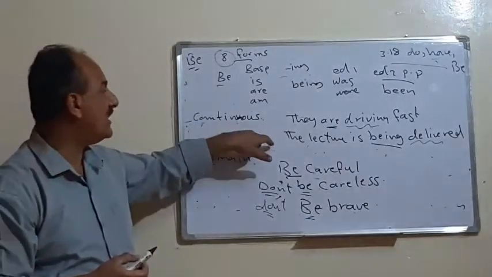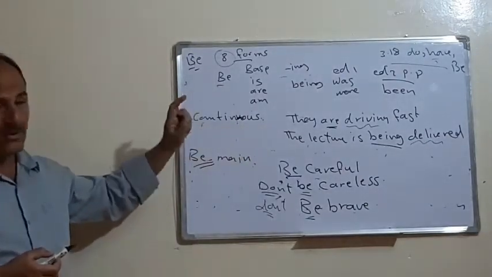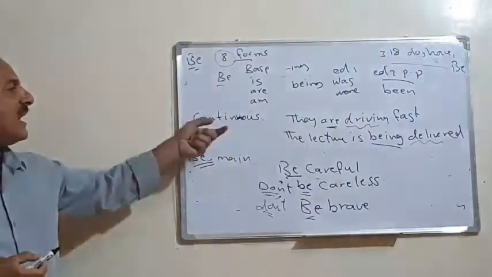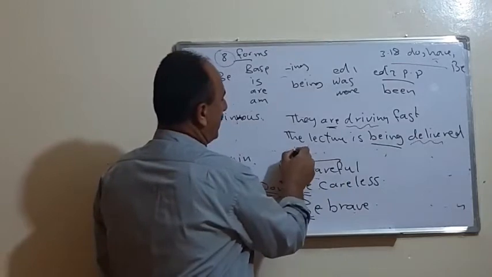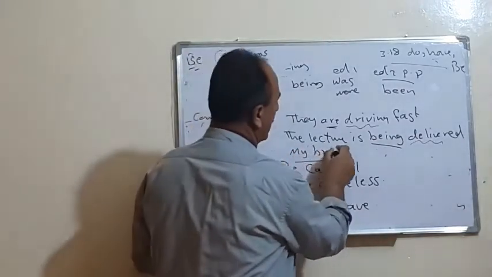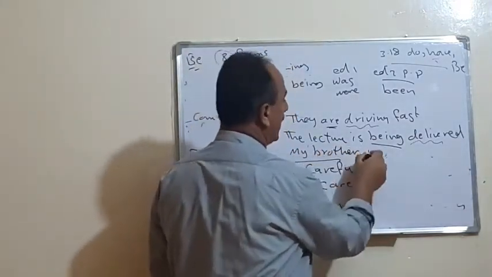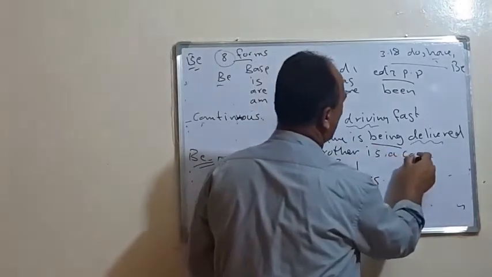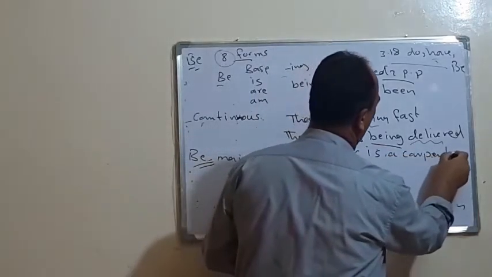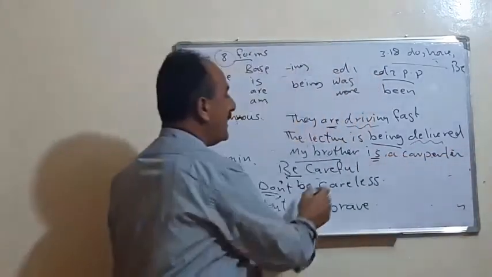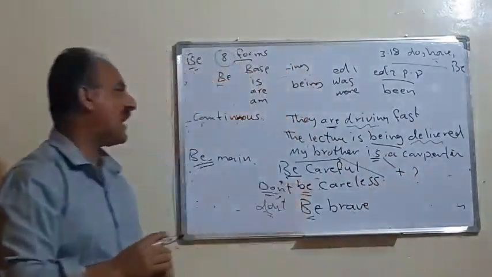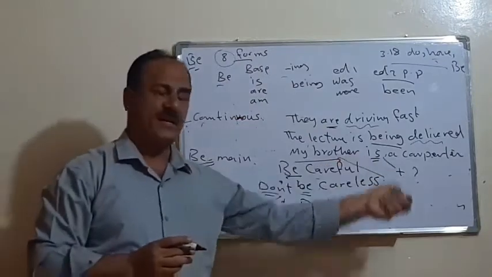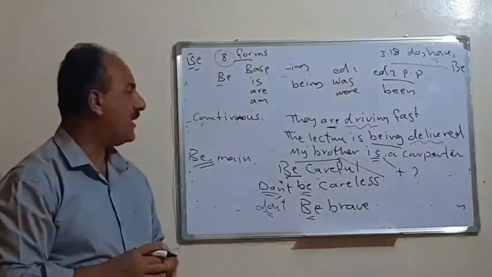But mostly we use it as a continuous, or we use it alone. For example, we can say my brother is a carpenter. So is here we use alone without adding anything, so it can be considered the only verb in the sentence.